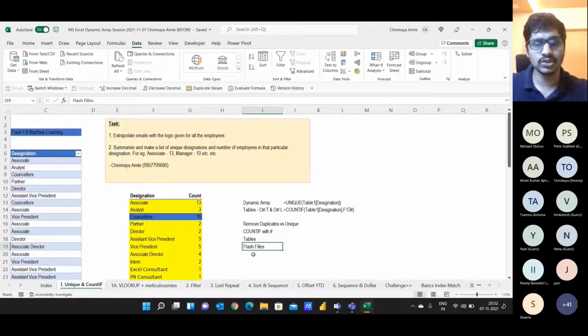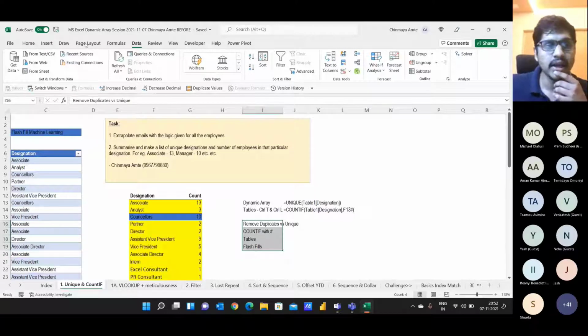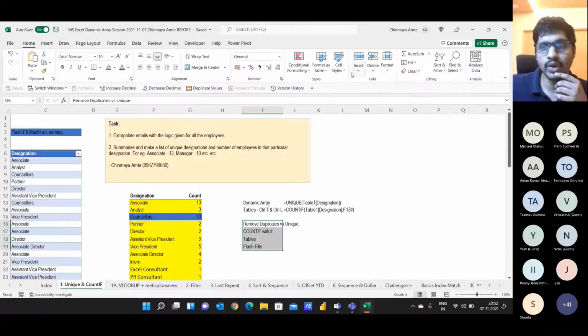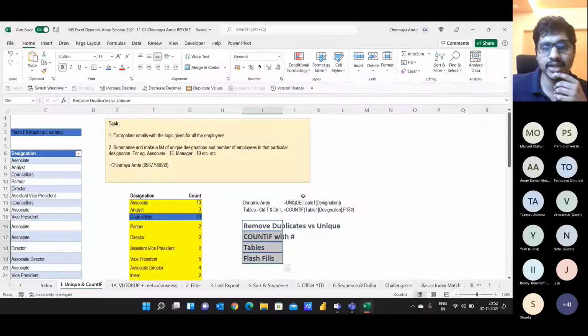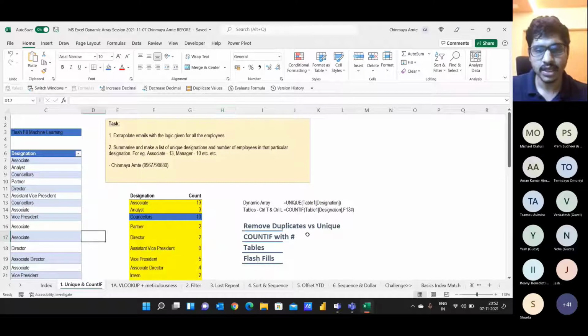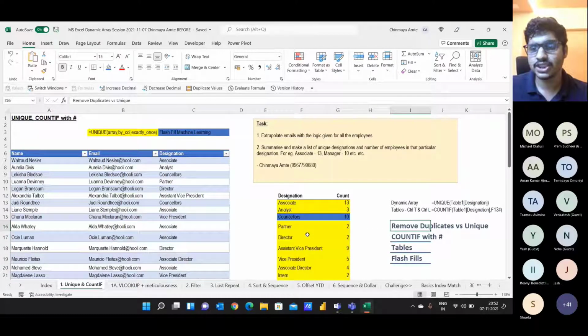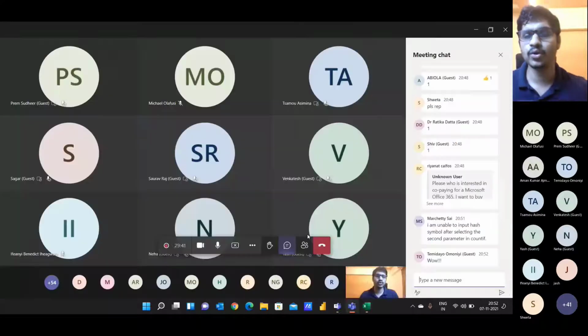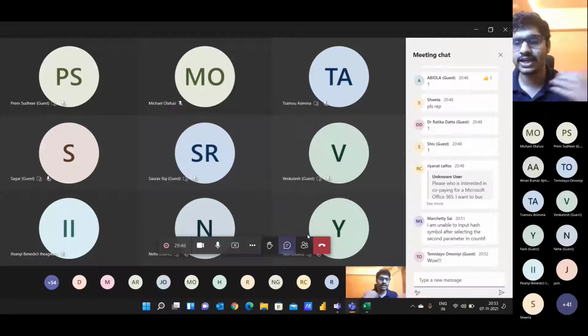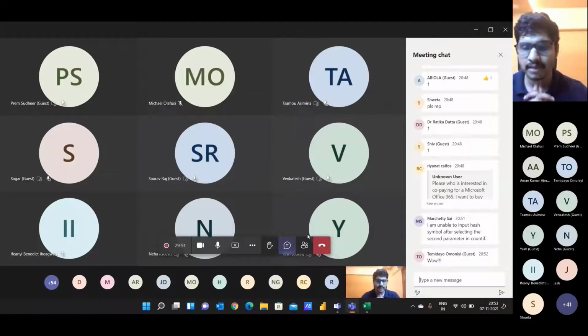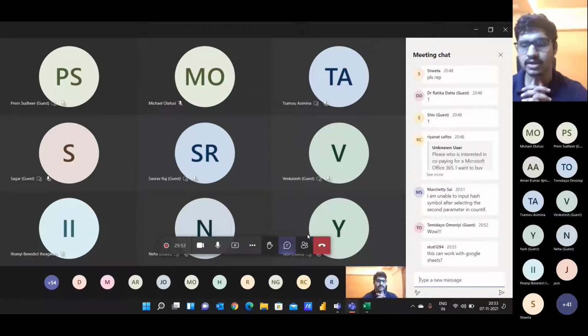In case anyone has any doubts or queries, feel free to use the chat box. I'm highlighting this in a different cell style so that we know what we tried to achieve in this case study. Let me know in the chat box if you are clear with all these 4 terms. If you understood all those 4 things, just mention 1 in the chat box so that I can know and we can move ahead with the subsequent examples and case studies.